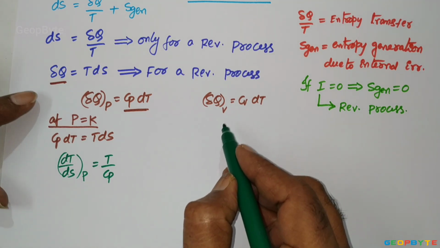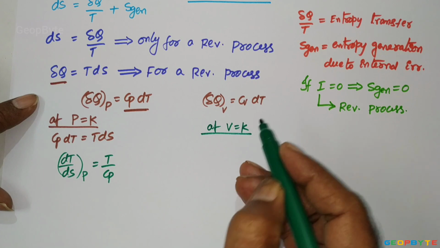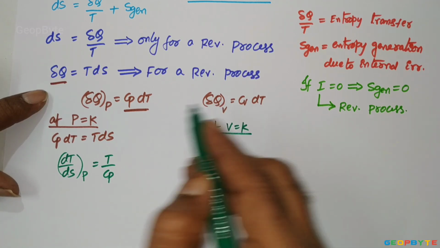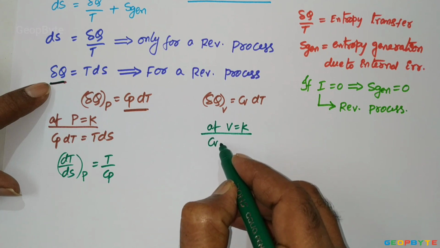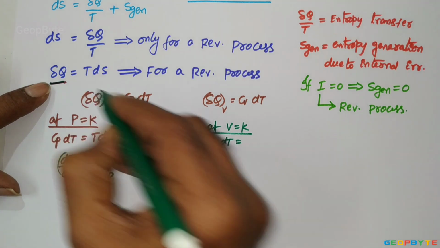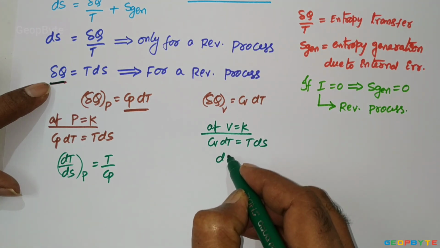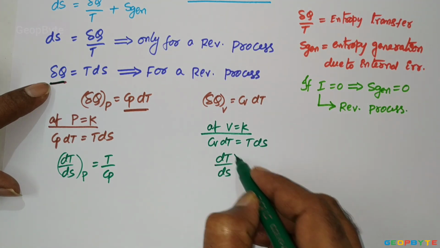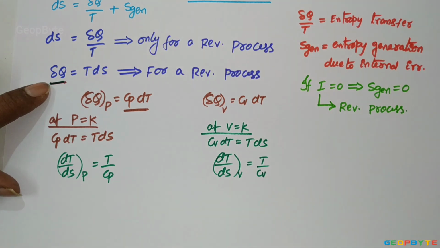Similarly, at constant volume, δQ equals Cv dT. This Cv dT equals TdS. From this, dT by dS at constant volume equals T by Cv.